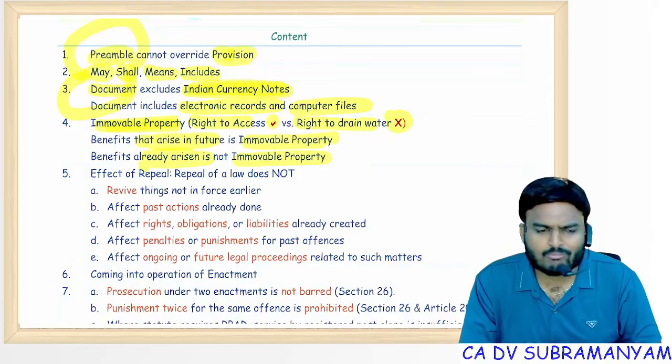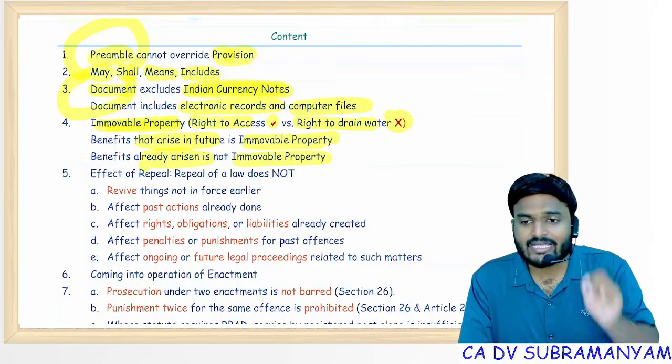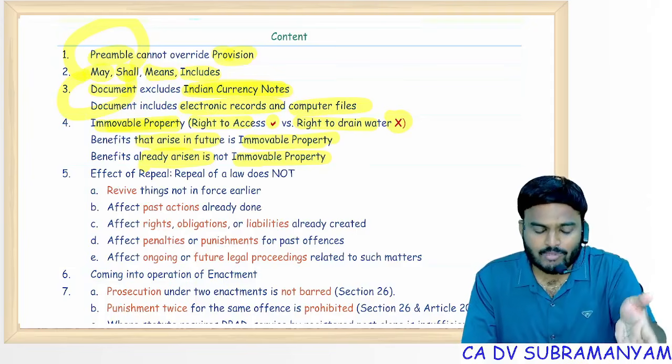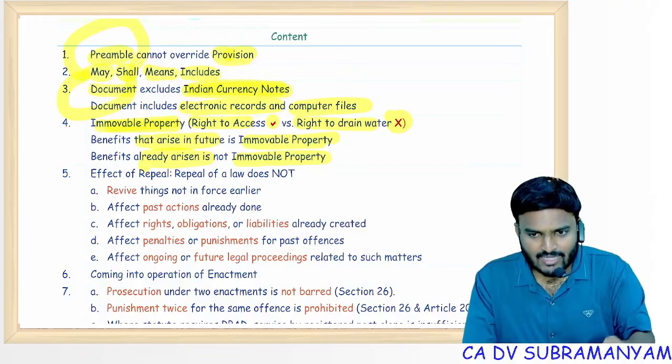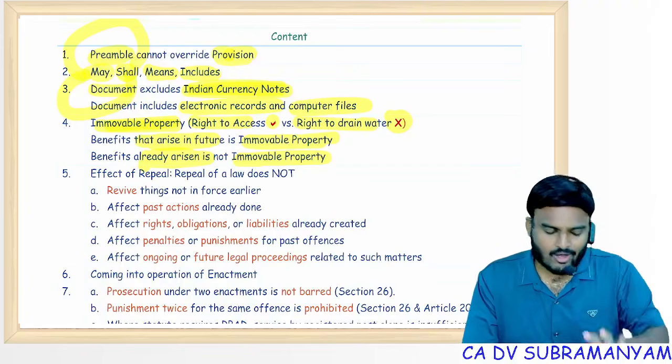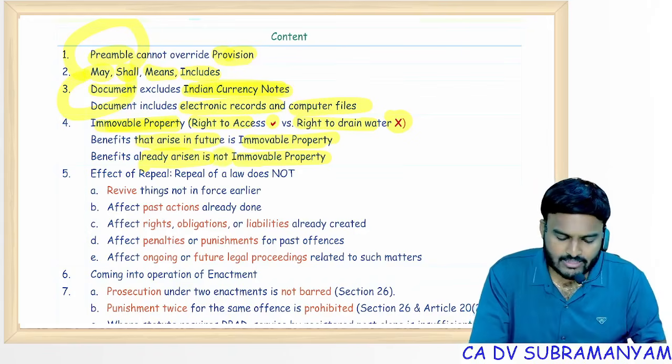September 25 attempt question paper, go through it. Rent in arrears is not an immovable property, but future rents are an immovable property, because they are benefits associated with the land that will arise in future. Already arisen, not an immovable property.